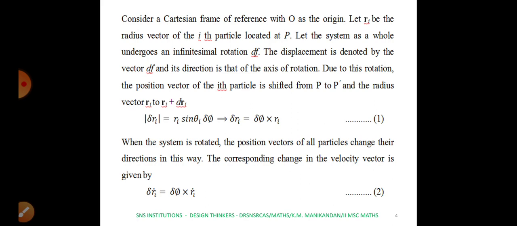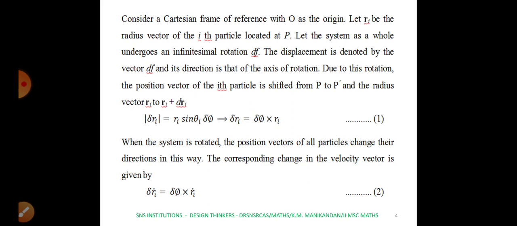Here the absolute value, as we studied in plus 2, is modulus of the vector R equal to mod A mod B sin theta n cap. So the absolute value of delta Ri is modulus of Ri times modulus of delta pi times sin theta i times modulus of n cap. The n cap value is 1 here. So now we have found the magnitude as well as the corresponding vector. Name this equation 1.